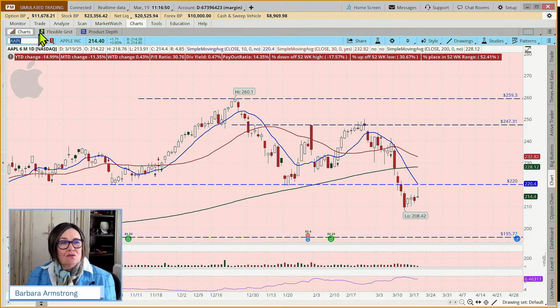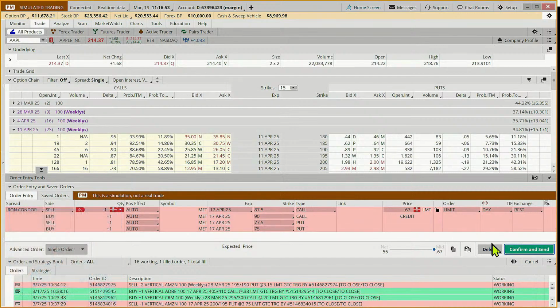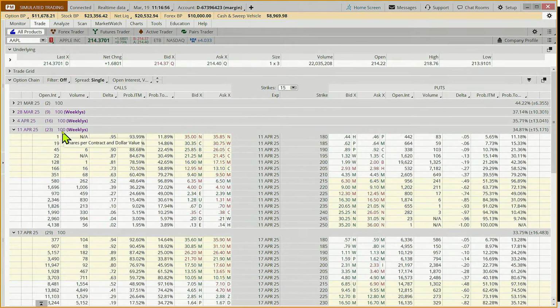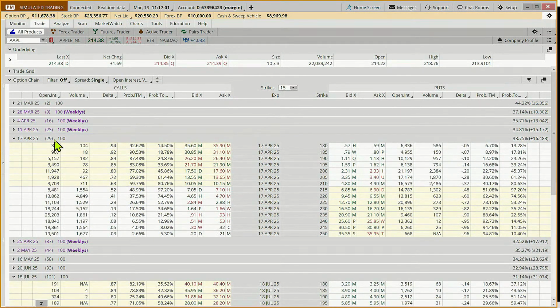Okay. And so let's come to the trade tab. And how would we set that up? We may look at the map later, just spoiler. Okay, so we're going to come out to April 17th. That gives us 29 days. And remember, we don't want to risk more than $500 on any one trade. We've got lots of volume here. So our example trading plan would say, hey, do we trade at least 1 million shares a day? Check. Do we have at least 20 times the number of contracts? We've got thousands of contracts. We're going to do one. So check. Is there a tight bid-ask spread? Check. So check, check, check.